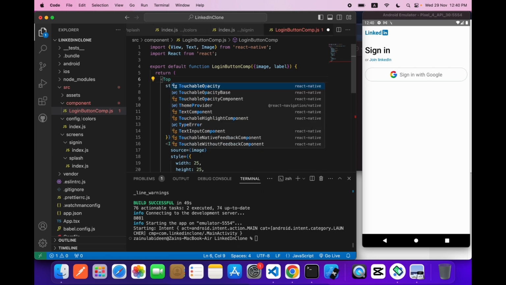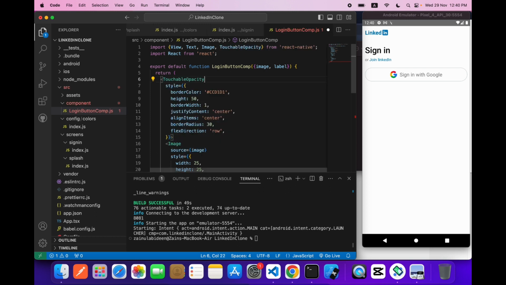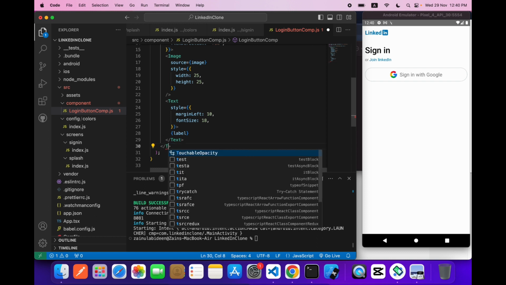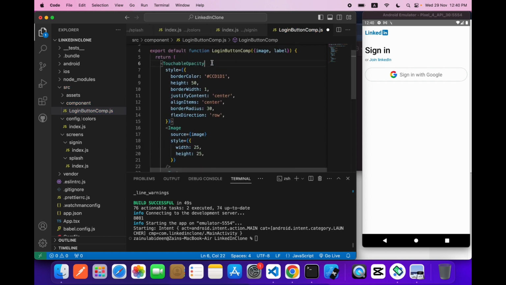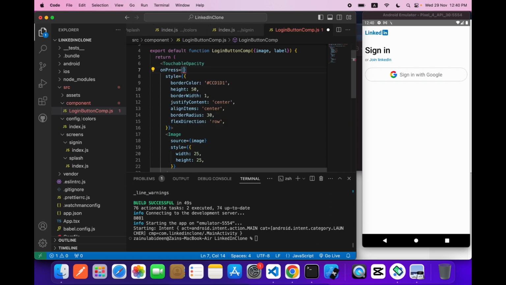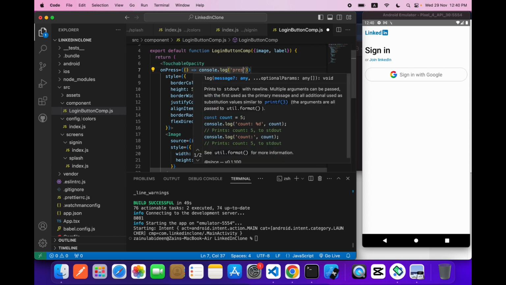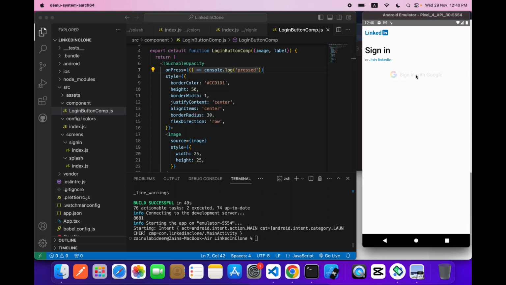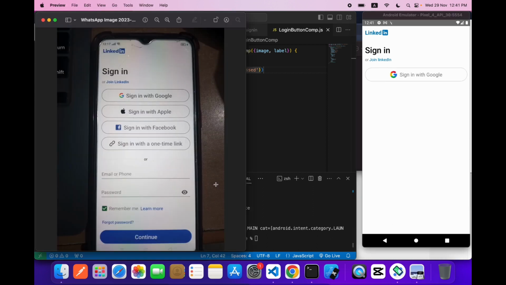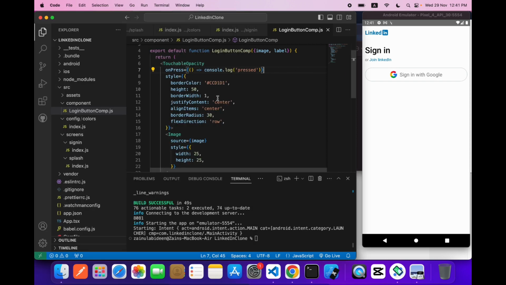Okay, now this whole thing will be kept inside a touchable opacity. So what is a touchable opacity? I will show you. Touchable opacity means it has an onPress, because this is a button. On press, I will say console.log pressed. Okay, so touchable opacity is like this. As you can see, this behavior will come like a button. Okay, so this is our touchable opacity. Now as you can see, our component is ready.